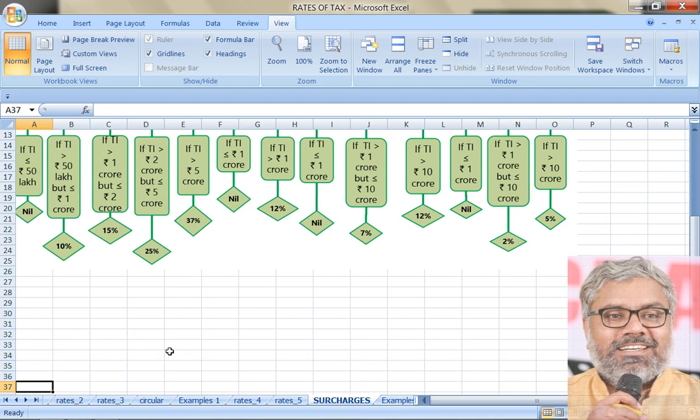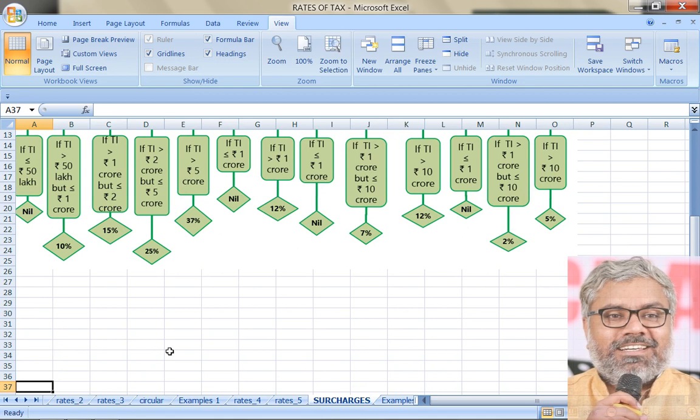What if the SSC is a firm or a local authority or a cooperative society? In all those cases, the surcharge is nil if the income is less than 1 crore. If the income is more than 1 crore, automatically the surcharge is 12%. That's all. Only two things, either 0 or 12%.